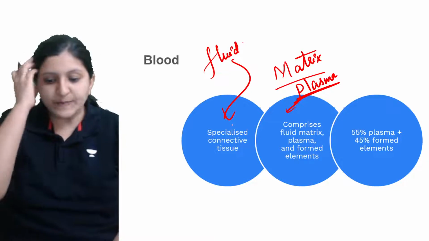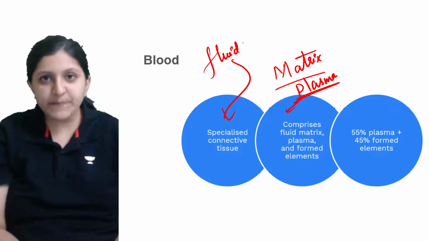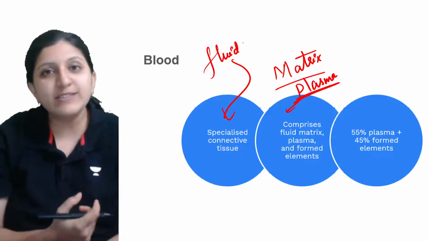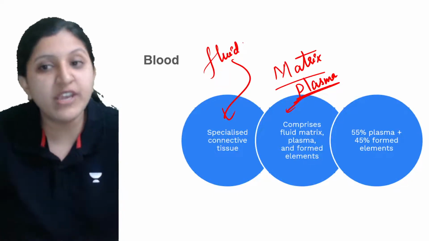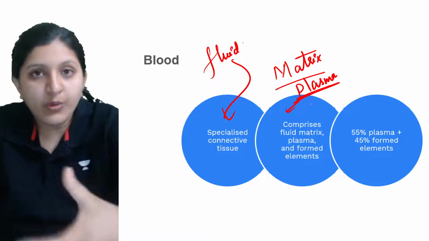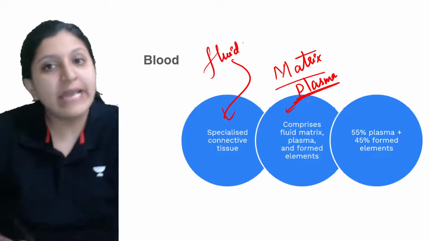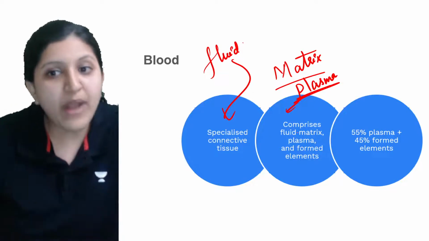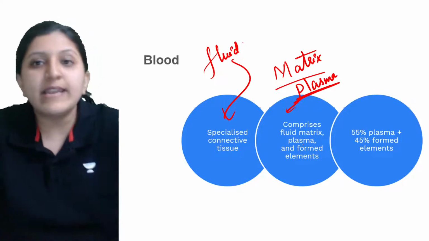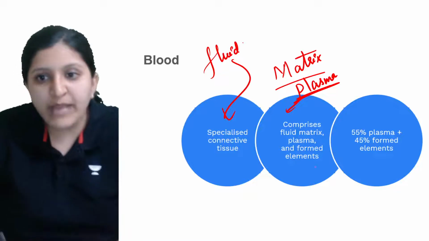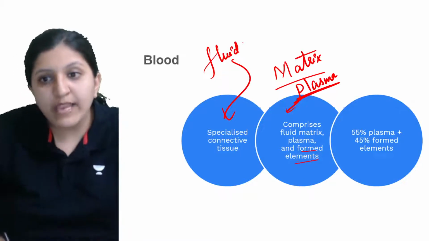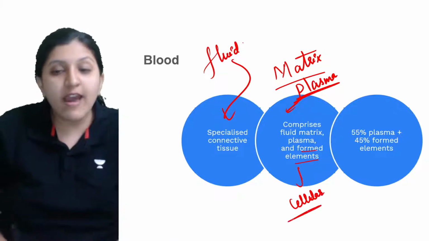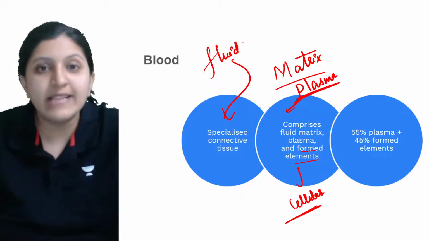We said that digestion is occurring, and complex food is broken down into simple ones. So where exactly is this going? The simple food reaches what we call the plasma. In the plasma only we can find all this simple food. Blood comprises the fluid matrix, that is plasma, and the formed element. What exactly is the formed element here? This is the cellular element, which is all the different cells that you find.